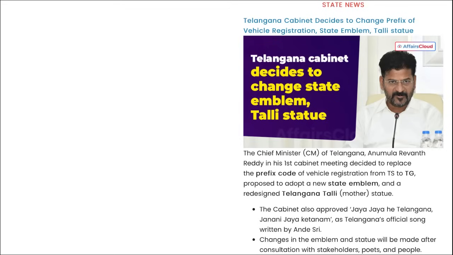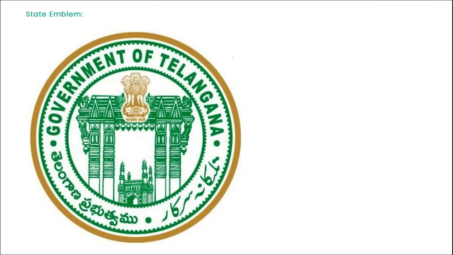Telangana cabinet has decided to change the state's emblem, right? Here you can see the state's emblem. The new emblem is this. Correct? So a question can be asked, which state's emblem has recently been changed by their cabinet? So it was the government of Telangana. They decided to change their emblem recently. Correct? Who is the Chief Minister of Telangana? Revanth Reddy. Right? Mark this.